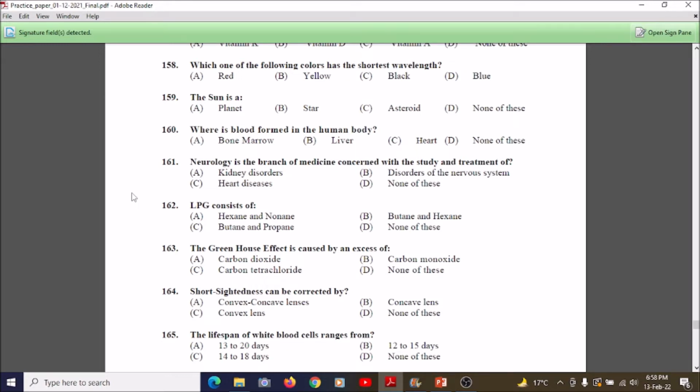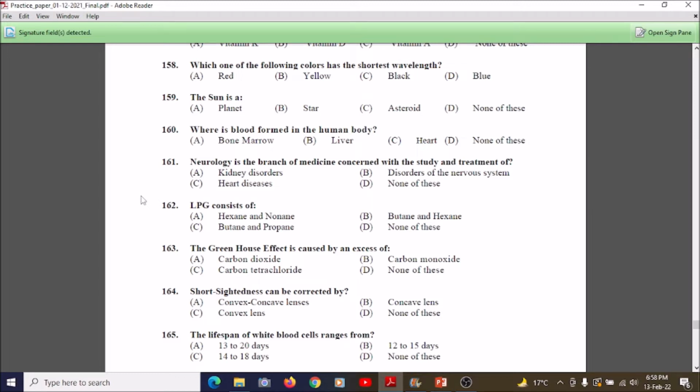Its answer will be B, disorders of the nervous system. Neurology is the branch of medicine concerned with the study and treatment of disorders of the nervous system.